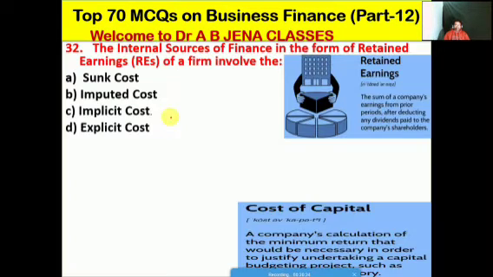So next one हम देखेंगे. No doubt from the retained earnings. Internal sources of finance in the form of retained earnings (RE) of a firm involves क्या है, whether A it's a sunk cost, B it's the imputed cost, C it's the implicit cost, D it's the explicit cost. No doubt friends, so C is the right option for this MCQ.